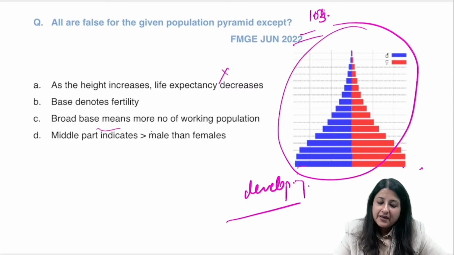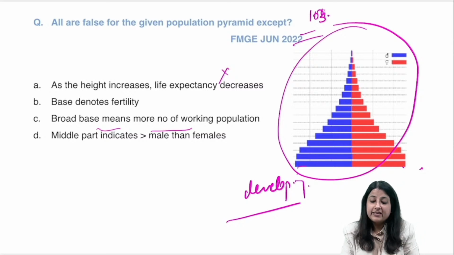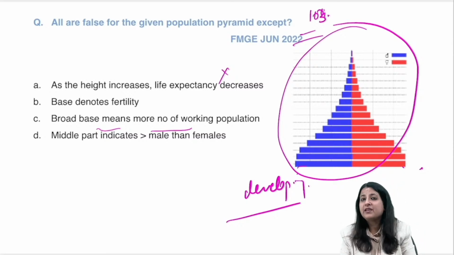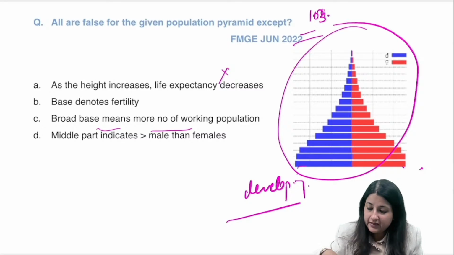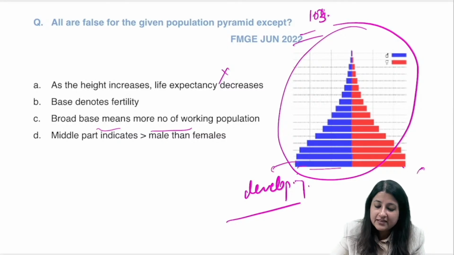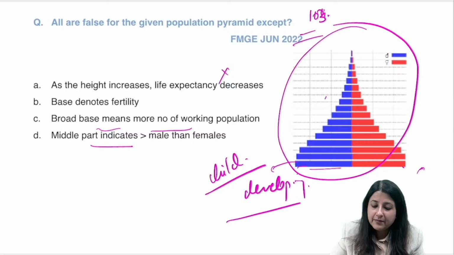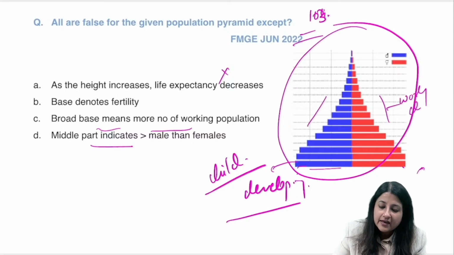Broad base means more number of working population, no. What does broad base mean? Base is always child population, more fertility, more young child expectancy. Middle part indicates more male, no. Middle part is just telling working class. It is symmetrical, it could tell us both males and females.